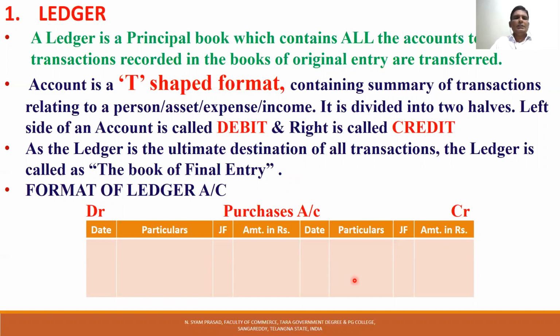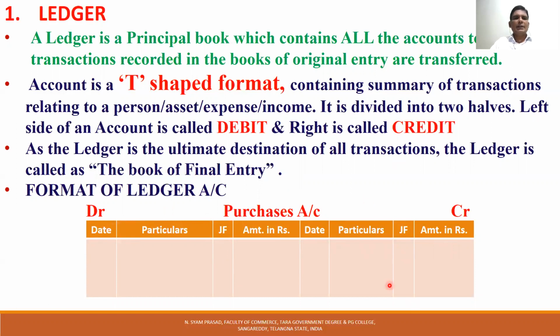A ledger account is a T-shaped format containing the summary of transactions with reference to a person, an asset, an expense or an income. You can see it's a T-shaped format. Date, particulars, journal folio, amount in rupees: this is one side. Date, particulars, journal folio, amount: this is the other side. This is the T-shaped format.